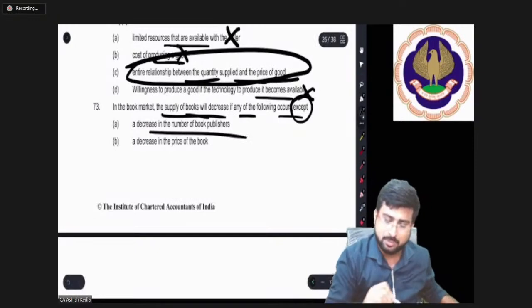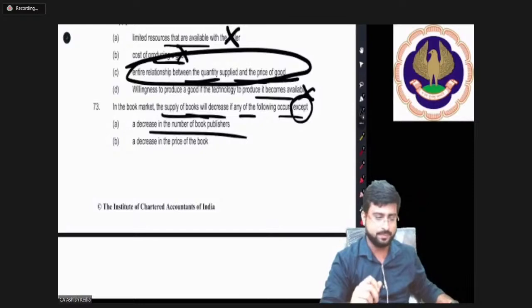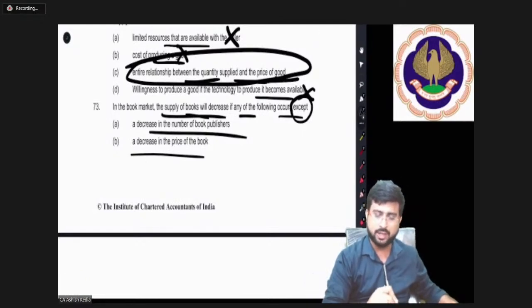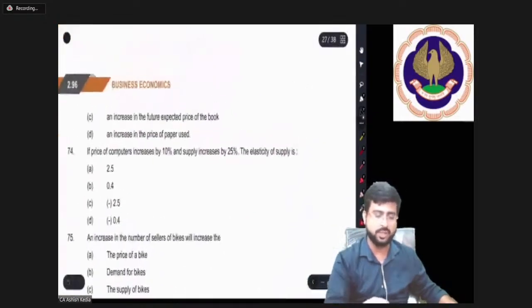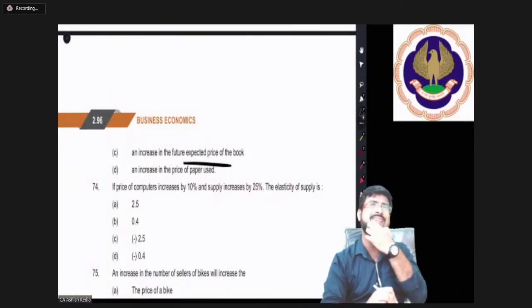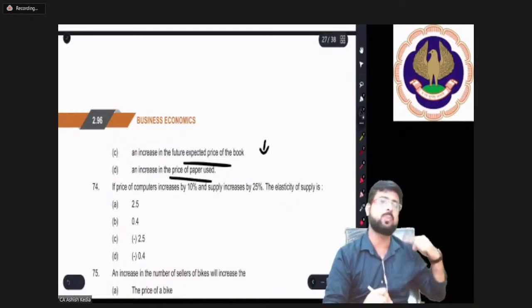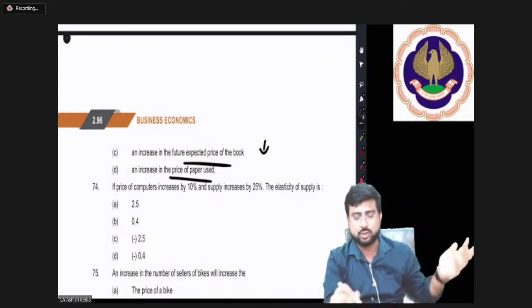A decrease in the number of book publishers: yes, if book publishers decrease, books will decrease. Correct, it's absolutely correct, no doubt. A decrease in the price of the book. Okay, let's see the next point. An increase in the future expected price of the book. Yes, if future price is expected to rise, current quantity will decrease. Correct. Increase in price of paper, so cost of production is rising because paper for a book is an input cost, so supply will reduce.